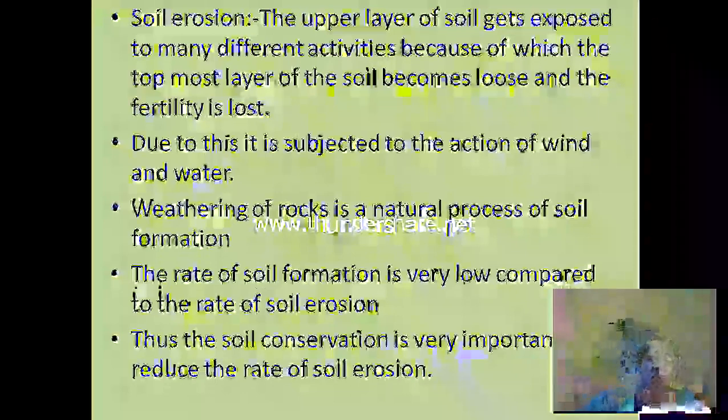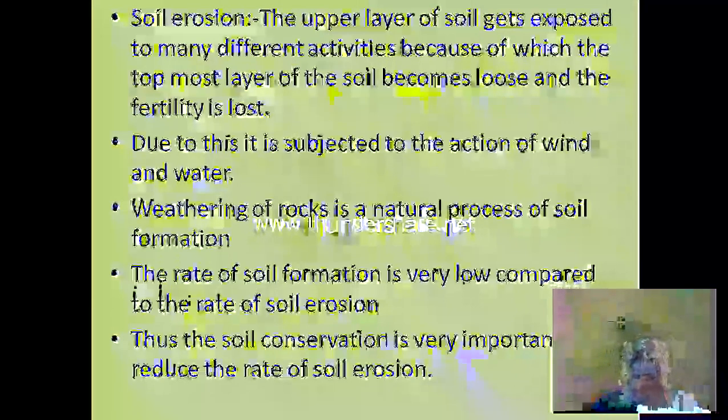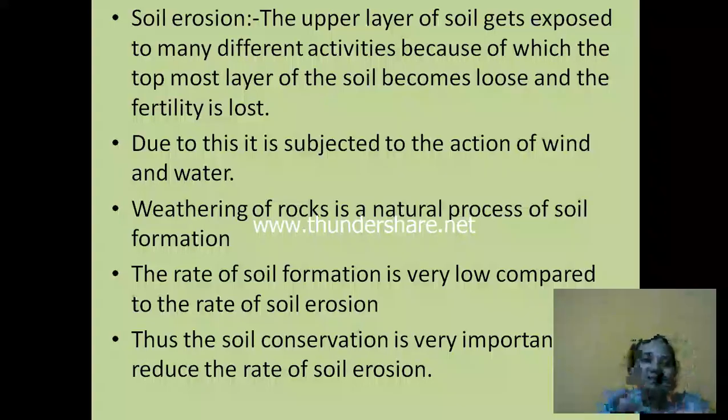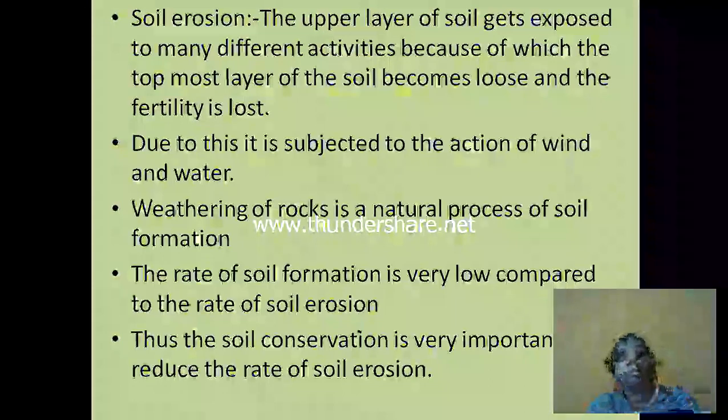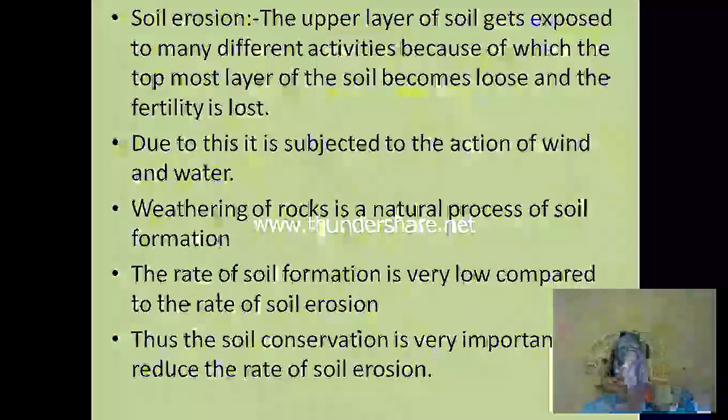We are exposing the upper layer of the soil for many different activities. Because of that, the fertility of the soil is lost. That means due to this it is subjected to the action of wind and water. So when the fertility and the tightness, what we call ಜಿಗಟ್ಟನ ಅಂತ ಹೇಳ್ತೀವಿ, is lost, if we have wind with force or water with force, the upper layer flows with that water or wind, and because of that whatever little fertility we had will be lost there.